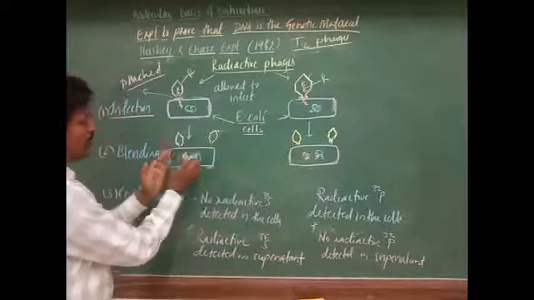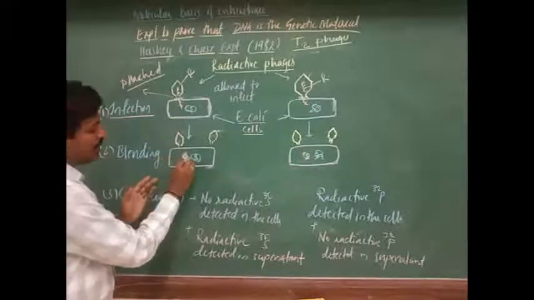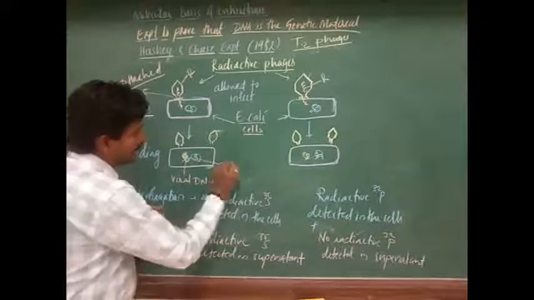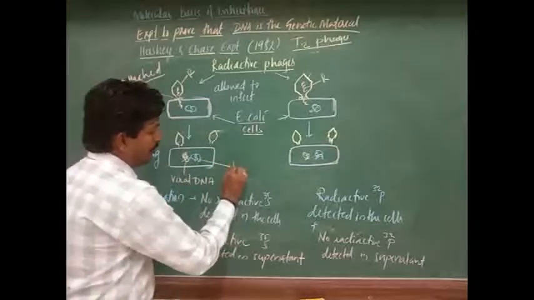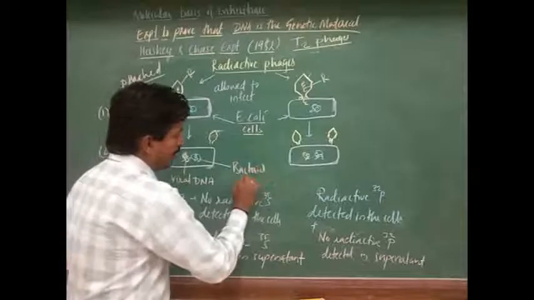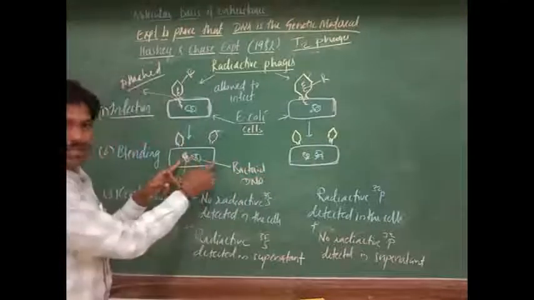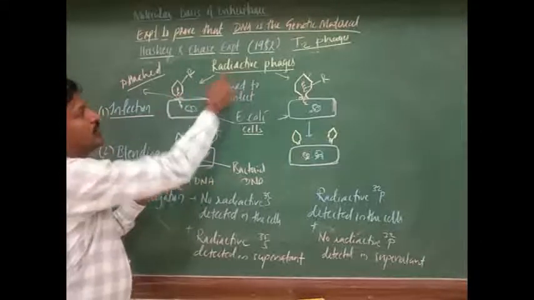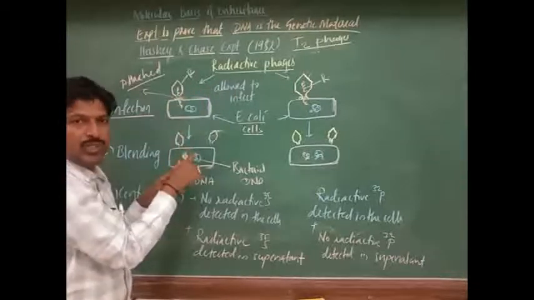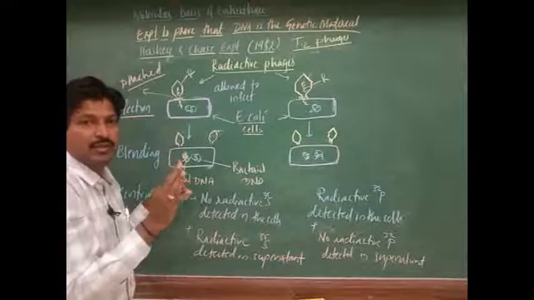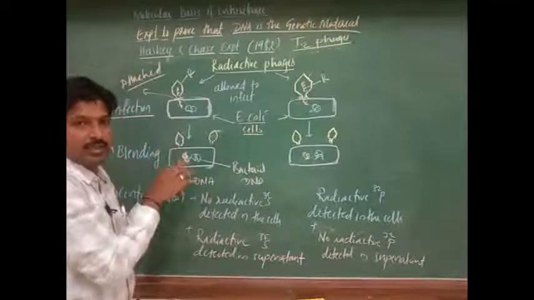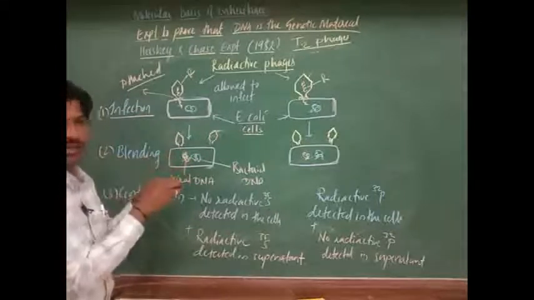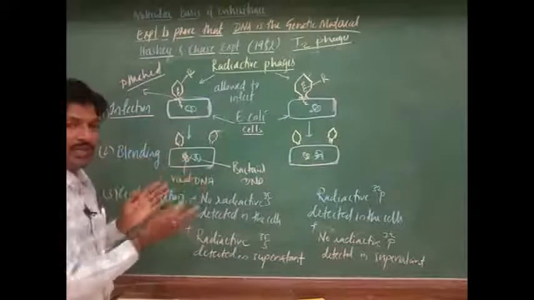Now this is the viral DNA, this is the bacterial DNA, both are DNA only. DNA is usually present in bacteria as genetic material, and the radioactive phages we chose also contain DNA. Understood? We chose DNA viruses, not RNA viruses. T2 phages are DNA viruses. So both DNAs are blending. That is what blending means. They start their function and they will multiply.